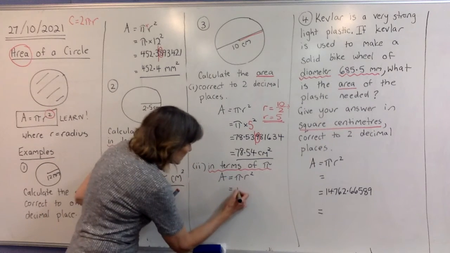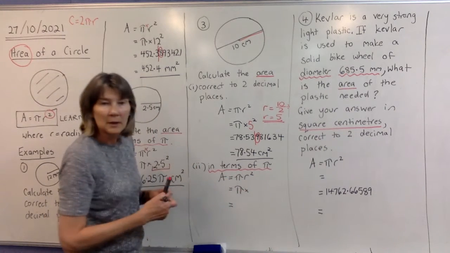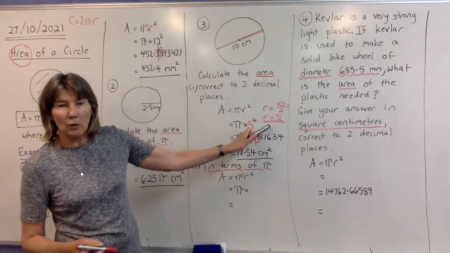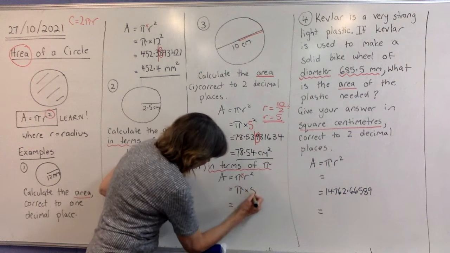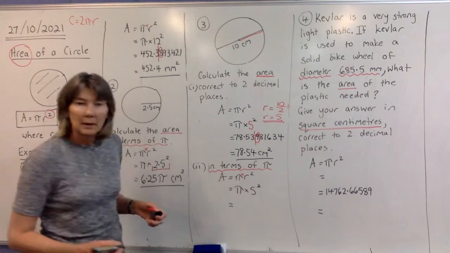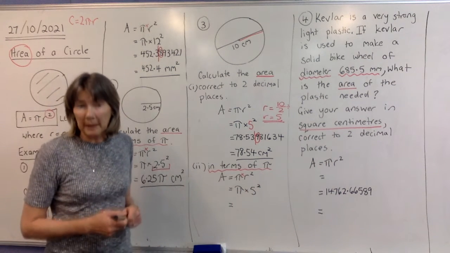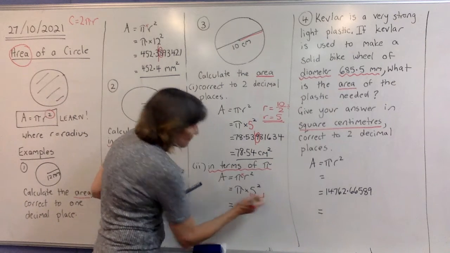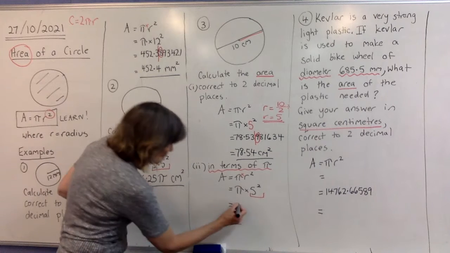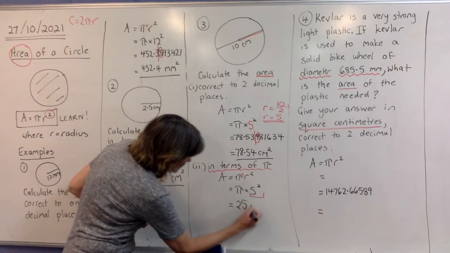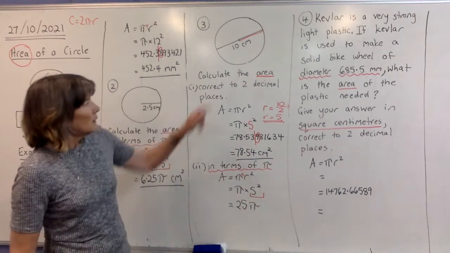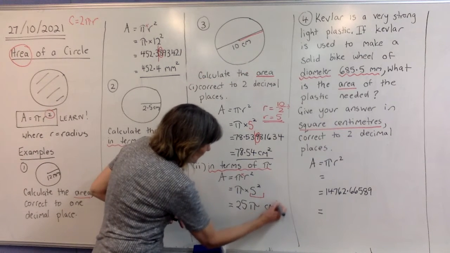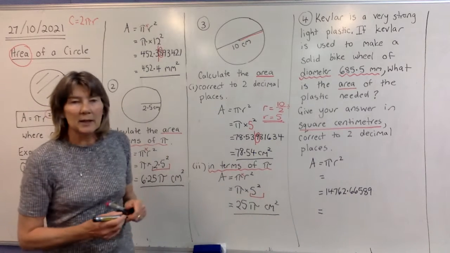So remember, we're doing our substitution first. So pi times our radius, remember we just found before, was 5 squared. Now it's in terms of pi, so we want to keep our pi, don't put it in the calculator. So you're just working out 5 squared, that will give you 25, and put your pi on the end. Again, we're going to put our units down, so it's centimetres, and area is squared, so that's your answer.